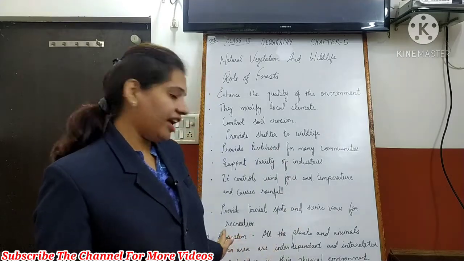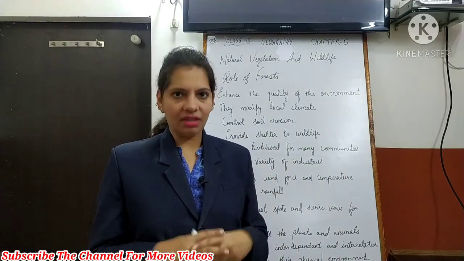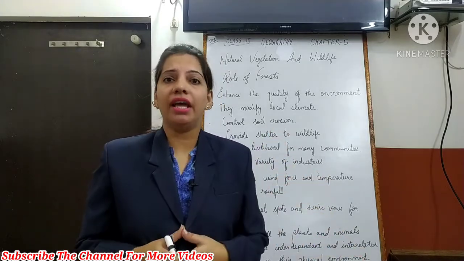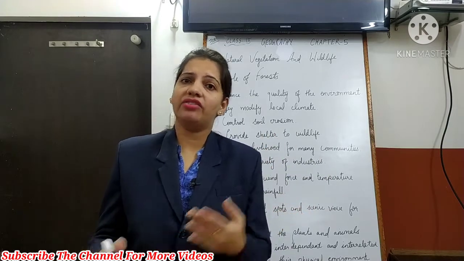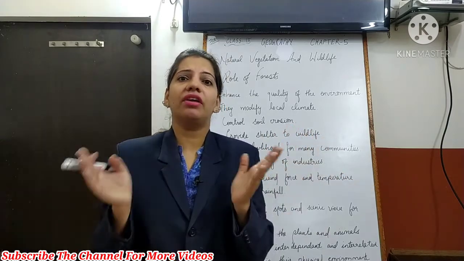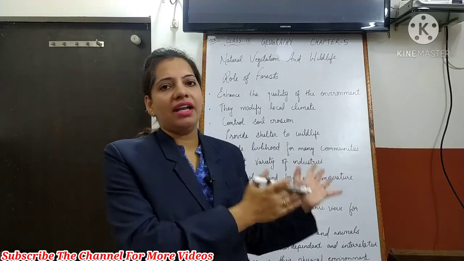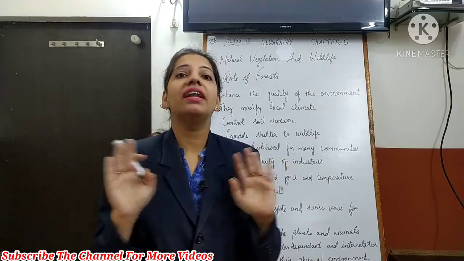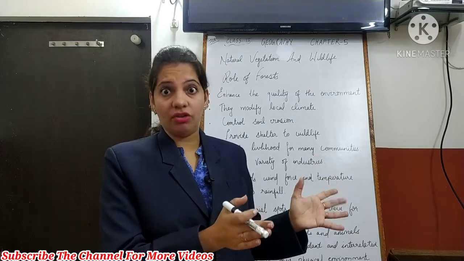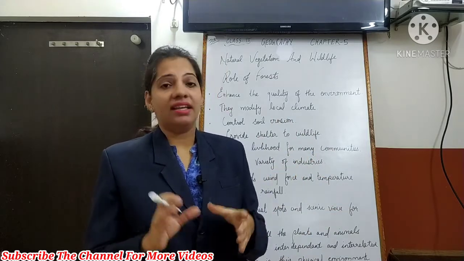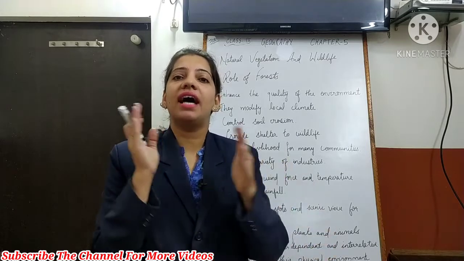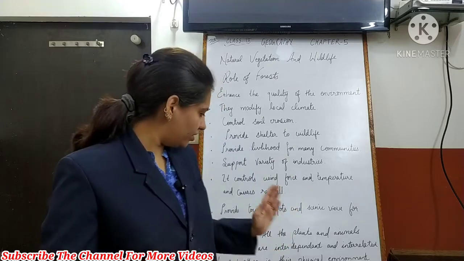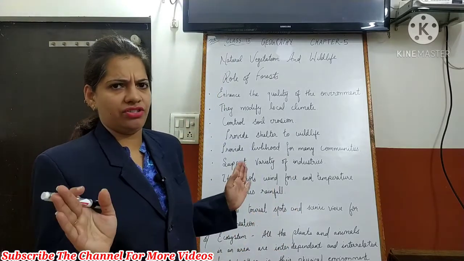Okay. Now next I have defined here is ecosystem, which you have studied in the previous classes also. The interaction between plants and animal life, the exchange of oxygen and carbon dioxide for the food requirements. All these living organisms just depend on each other. So when plants and animals interact with each other, are interdependent on each other, this whole system of physical environment in a particular region, a particular place, is known as ecosystem. The interaction and interdependence of plant and animal life creates an ecosystem. I hope you got the definition. You can note it down.